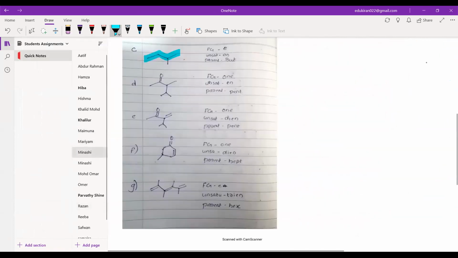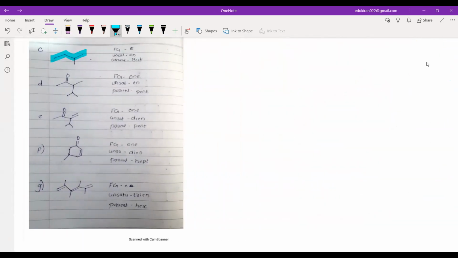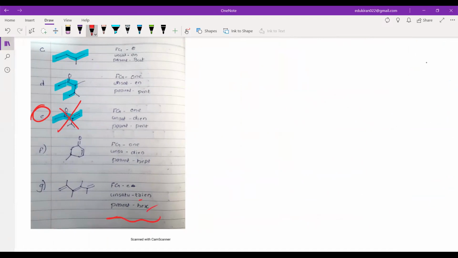Okay, let me go to Minashi's again. So Minashi has taken what as the parent. Now it is pent, it is fine. Here also pent, no, this is wrong. So I have to do this E1. Yeah, she has not written anything. Try E is correct, X is correct, okay.